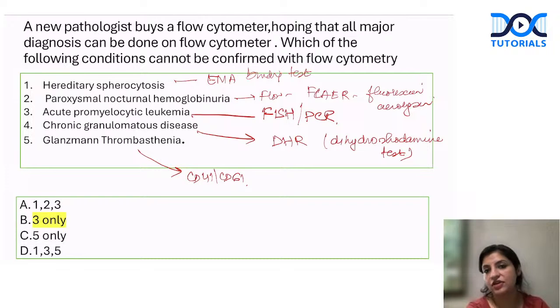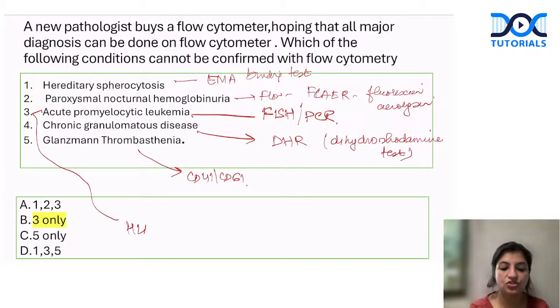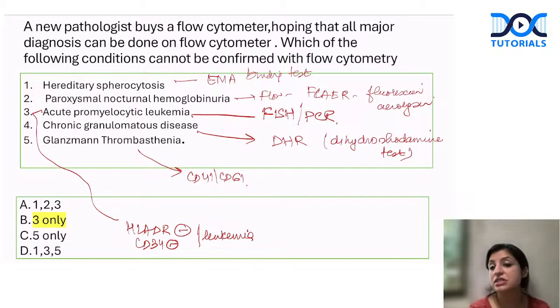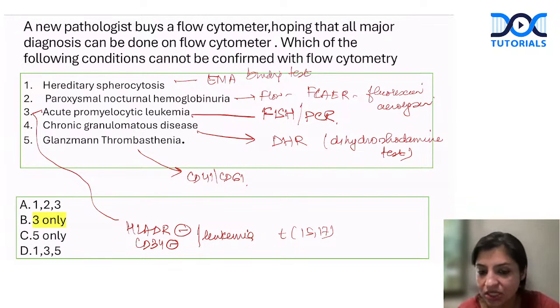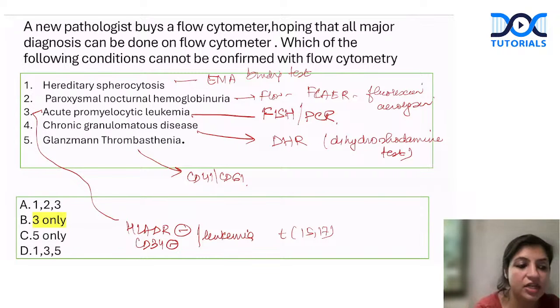Okay, so that is very, very important that everybody has to remember that all these can be diagnosed by flow, but APL, for confirmation of the diagnosis, we require FISH or PCR. We can always suspect it on flow cytometry, but to confirm, we require FISH or PCR. And on flow, always remember, this is considered HLA-DR negative, CD34 negative leukemia. Why so? Because the arrest is not at the level of the blast. The arrest is at the level of promyelocyte. So the translocation is 15;17, which arrests the cell at the level of promyelocyte. So it crosses the blast stage. Okay, so that is why they are CD34 negative and HLA-DR negative.